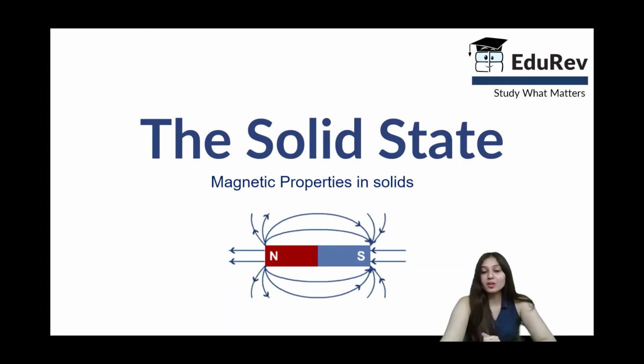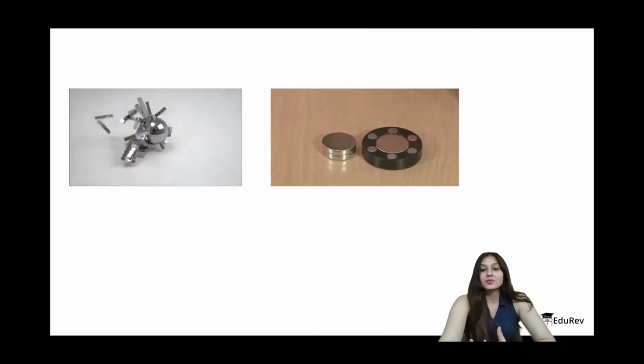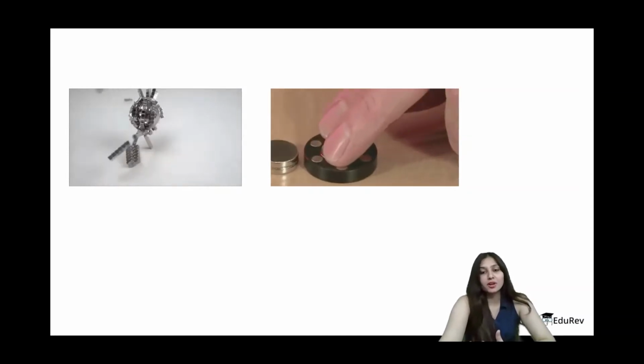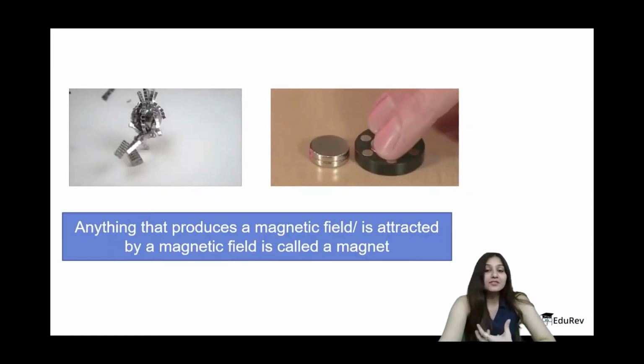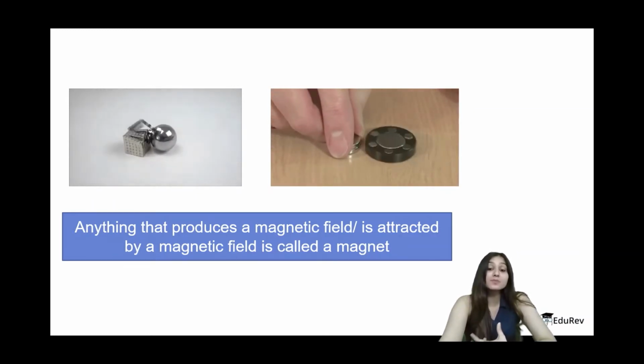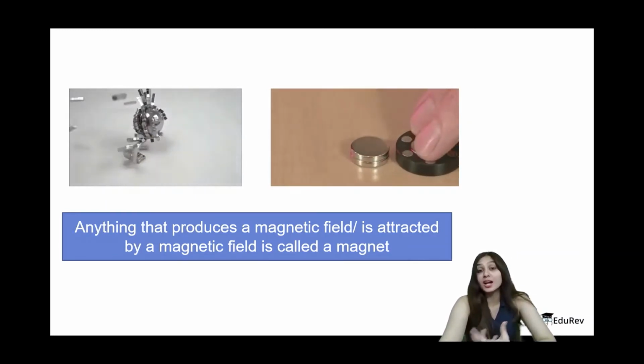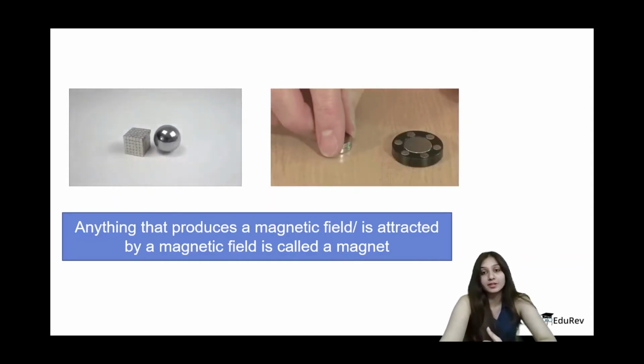In today's video, I'm going to be talking about magnetic properties of solids. So let's start. We all have, at some point in our lives, interacted with magnets and had our fun with magnets, right? So what is the exact definition? The exact definition of a magnet is anything that is producing a magnetic field or is attracted to a magnetic field is called a magnet, okay?